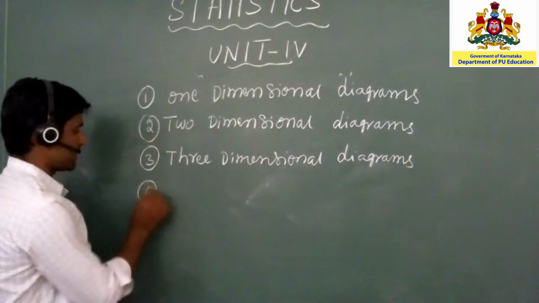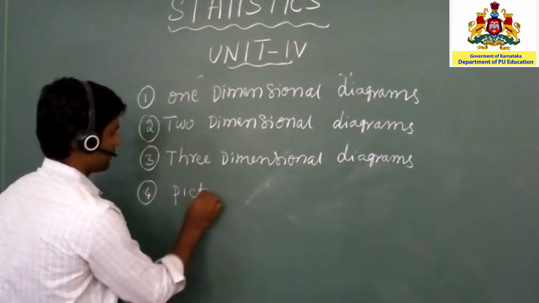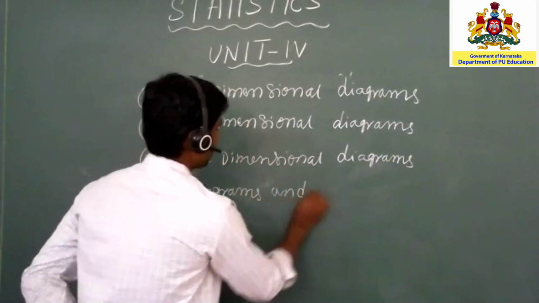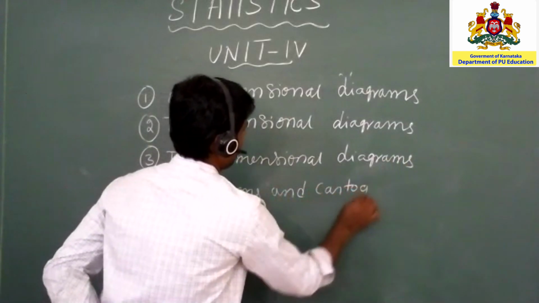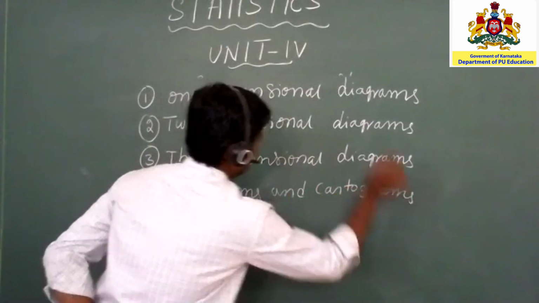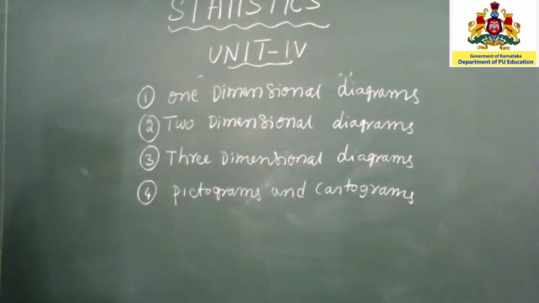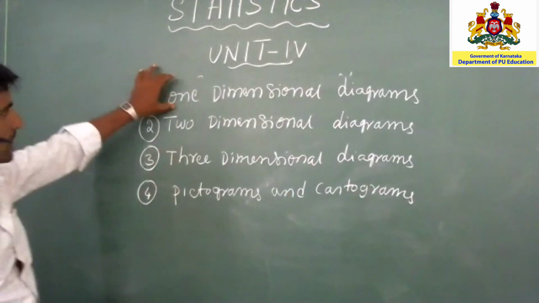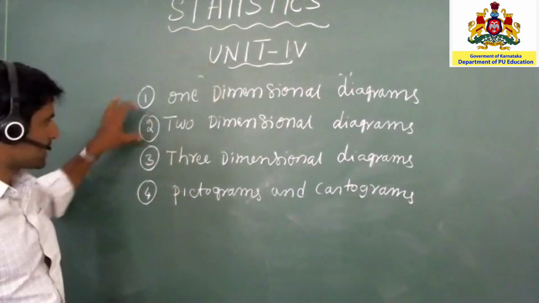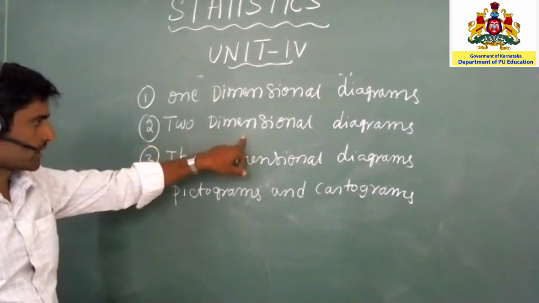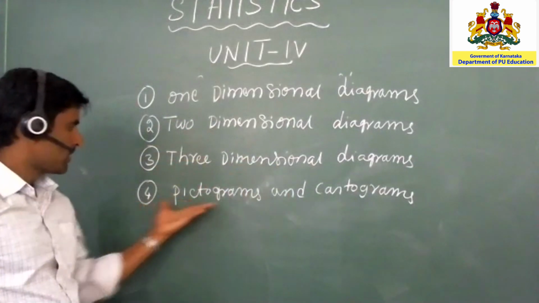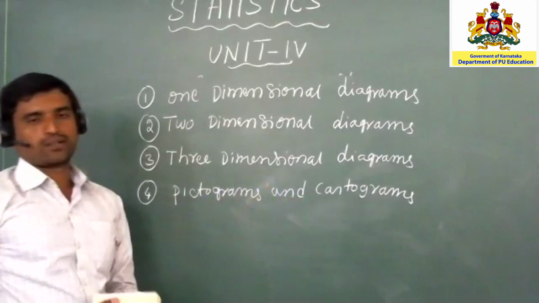And the fourth one is pictograms and cartograms. So these are the different types of diagrams. The first one is one dimensional diagrams, the second is two dimensional diagrams, the third is three dimensional diagrams, and the fourth is pictograms and cartograms.